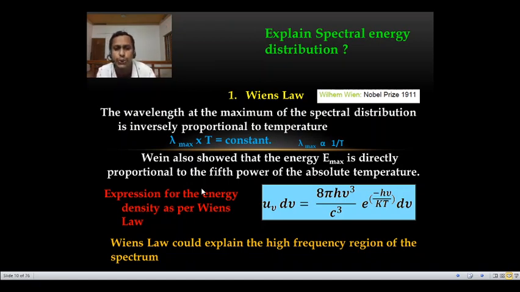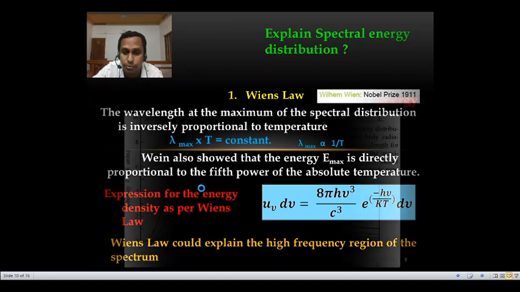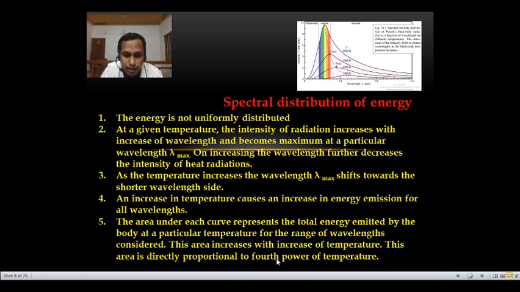Wien also showed that energy max, or E max, is directly proportional to the fifth power of absolute temperature. Don't be confused that the total energy is proportional to the fourth power of absolute temperature. Just before, I mentioned the area, meaning the total energy, is proportional to the fourth power of temperature.